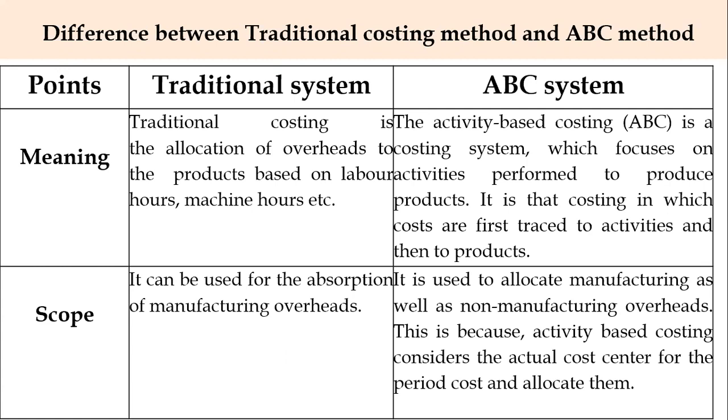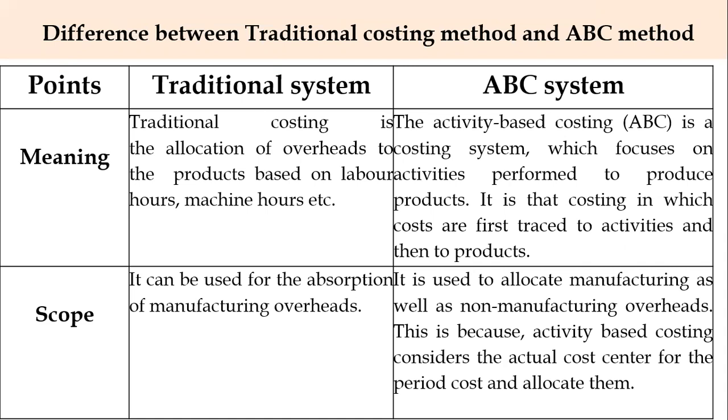Under traditional costing, the allocation of overheads to the products is based on labor hours or machine hours, etc. Whereas the ABC system is a costing system which focuses on activities performed to produce products. It is that costing in which costs are first traced to activities and then to products.